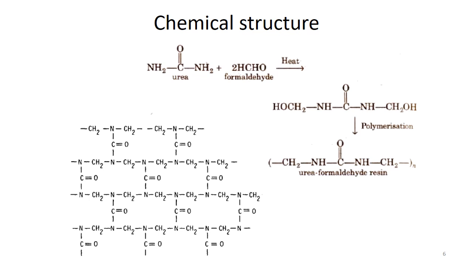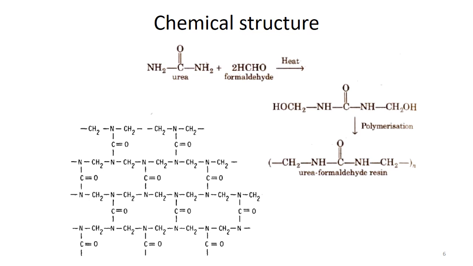Here is a general look at how urea formaldehyde resins appear chemically. We talked about the structure of urea: it consists of one carbonyl group attached to two amino groups, and together we call it urea. Urea reacts with formaldehyde, and under heat we get this type of carbamide. So we have this carbonyl attached to two NH groups here. So basically it's an amide.